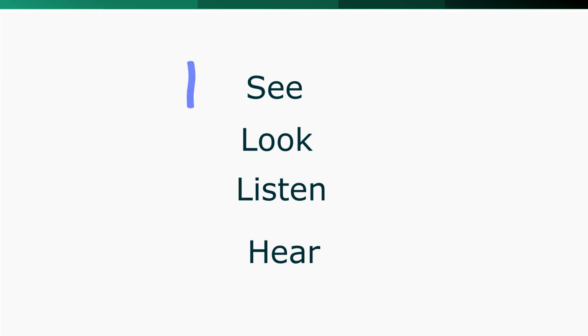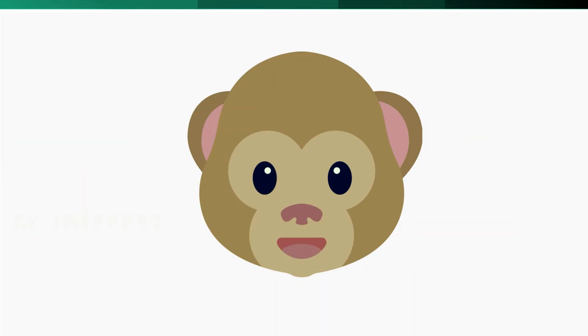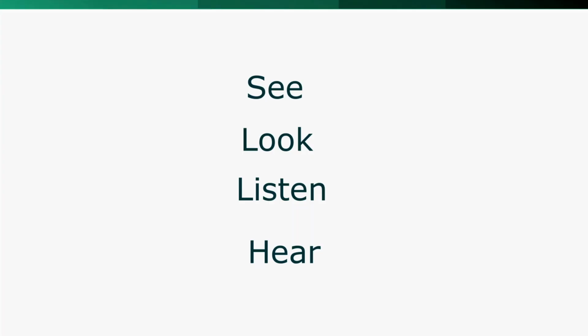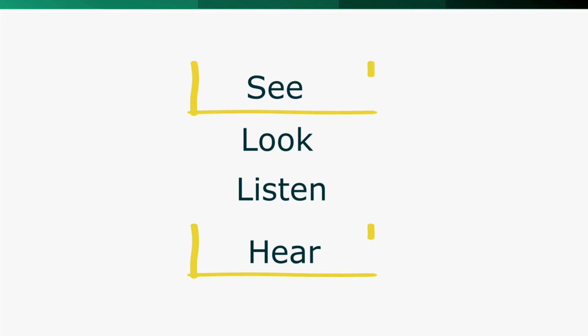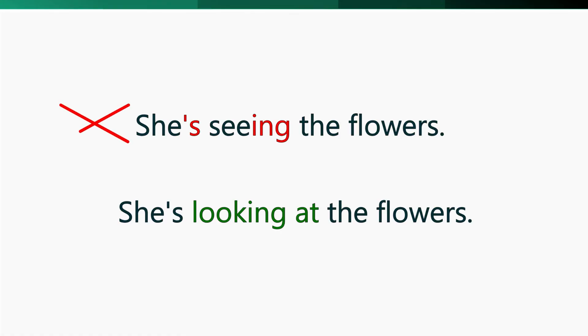Take the verbs see and look, listen and hear. You start seeing when you set your eyes on something. If you continue seeing with attention or interest, you're in effect looking. Hence, those verbs imply a continued effort on your part. The other ones are processes that can happen even if you do absolutely nothing. That's why you can't say I'm seeing, but you can say I'm looking at it. The latter is active or deliberate. It's something you choose to do.